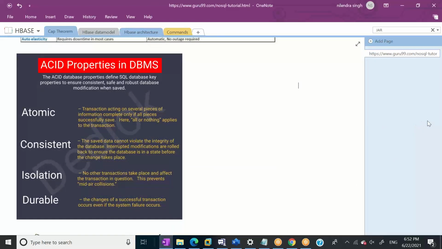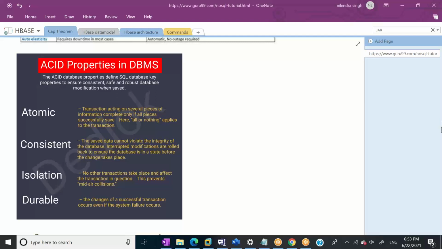Let me see one more thing. So the question is, how does denormalization work? Okay, so there are two questions. Normalization is done to make sure data is not redundant. Perfect. Then how does denormalization help to maintain redundancy in NoSQL? Then, I never told you that we need to maintain redundancy, right? See, and that's a good question.